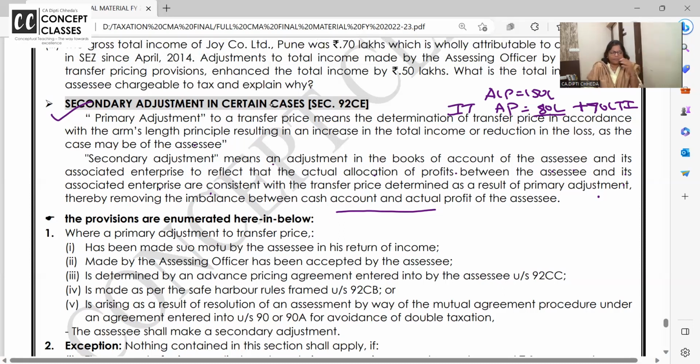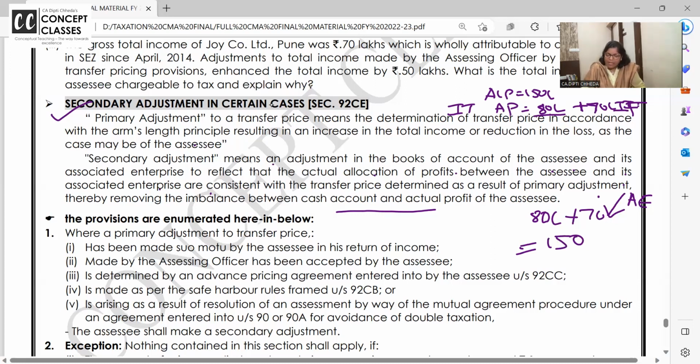Now what to do? In income tax 70 lakhs we have added. Okay, but secondary adjustment said in my books only 80 lakh sale is reflecting. So 70 lakhs more should be received from my foreign associate enterprise. And in books also my sale should be made 150.